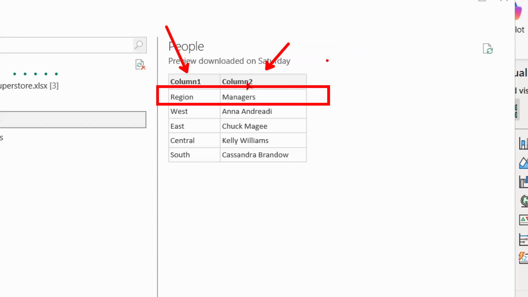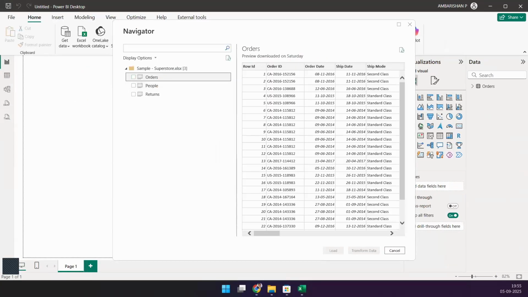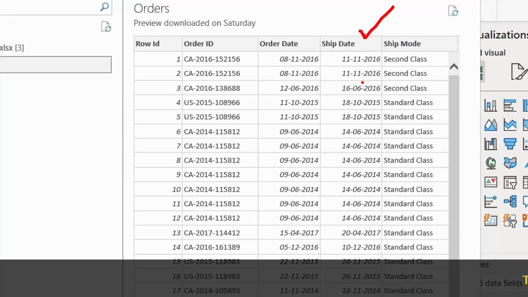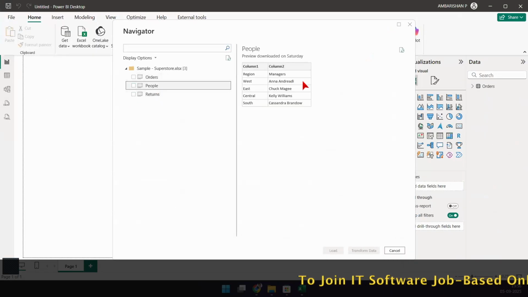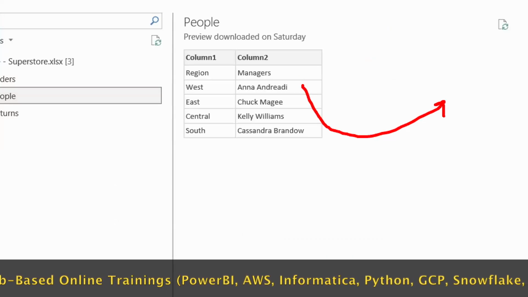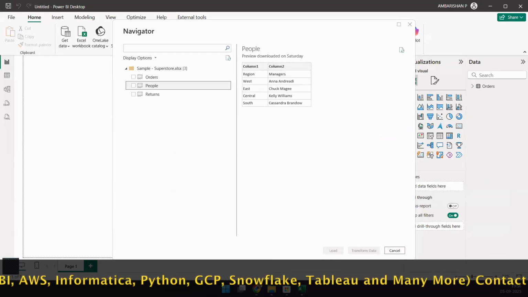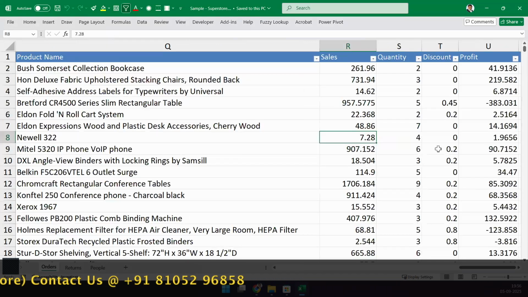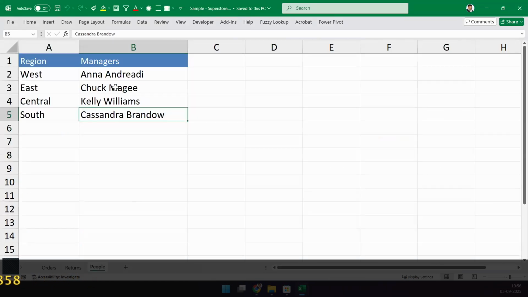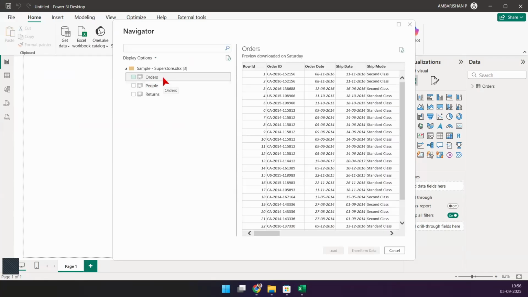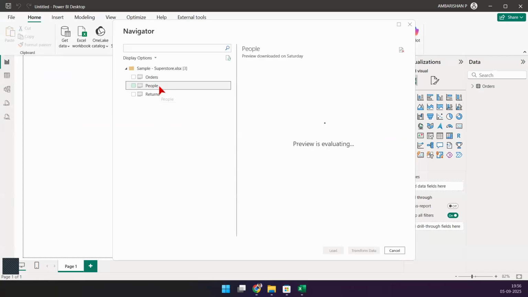It's not happening. It happened nicely and neatly in this particular table. Orders table had no issues. I had all these column headers and everything coming in right. And that's why I want you to look at this preview. Yes, this preview can tell you whether you can load the data directly into Power BI or not. Now getting my point? There is no issue with the data set. This looks exactly like how I'm having my orders table, but why is this being treated in a different fashion? So the very first reason that I would say is there are some differentiators in orders table that are not present in people table.